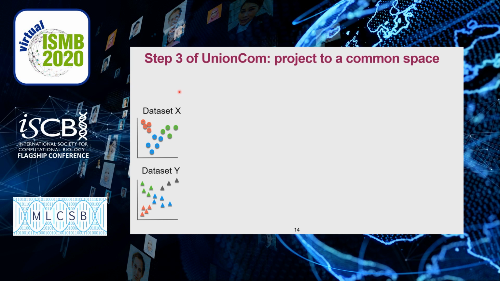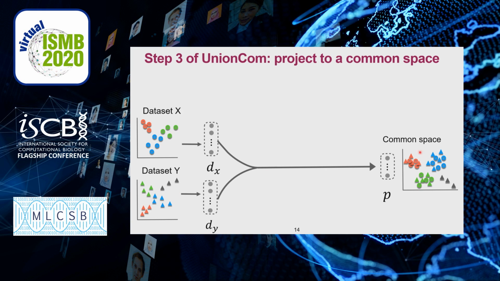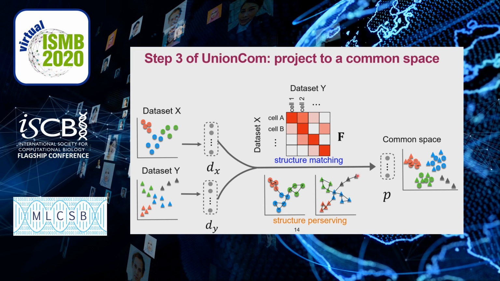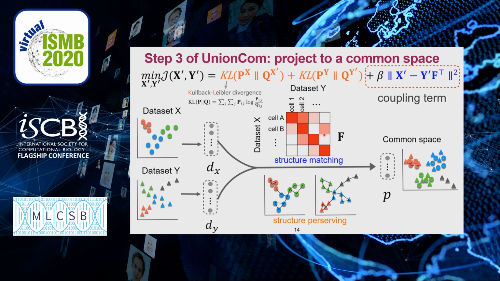After getting the matching matrix F, how to project multiple datasets into a common space is still a challenge. Here we propose a solution in which topological structures are preserved well and cells with the same types are aligned together. To preserve the topological structure, we adopt the KL divergence, which was proposed by Tinsley.